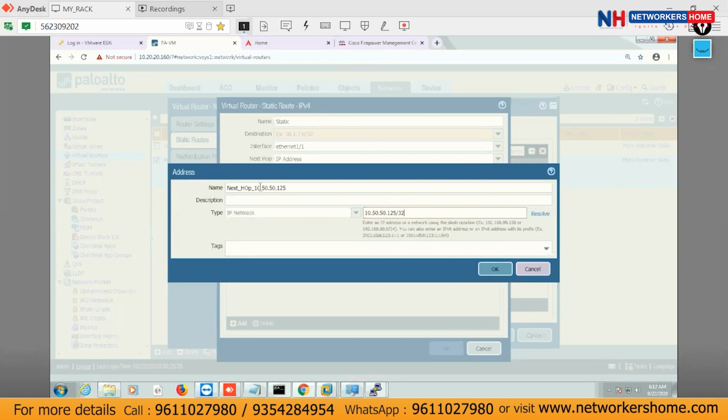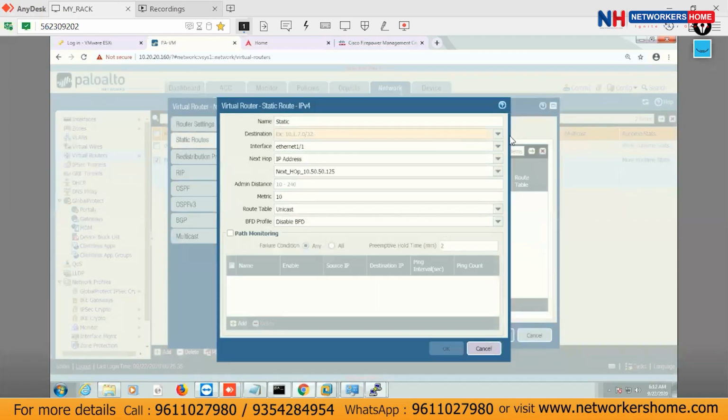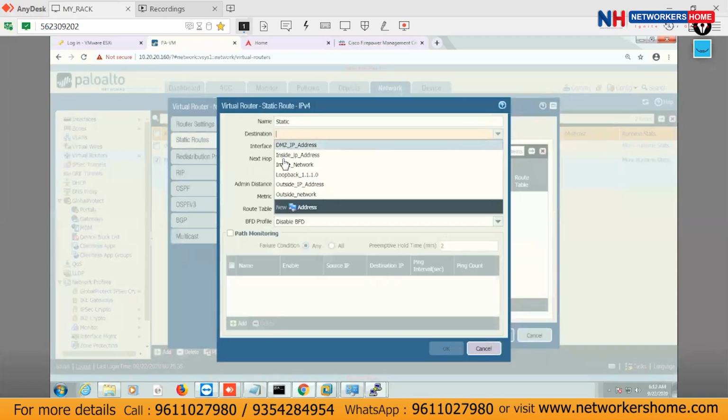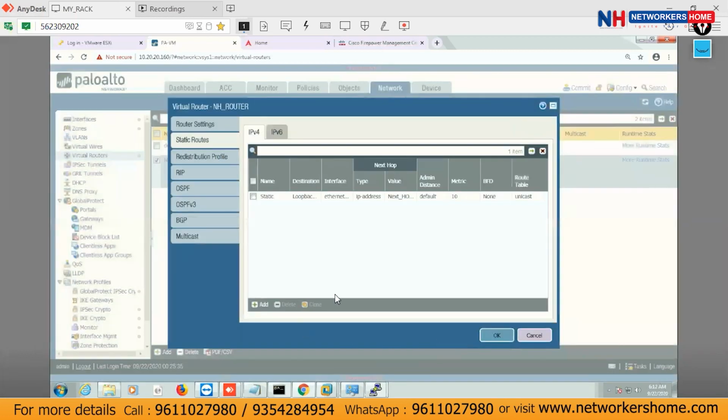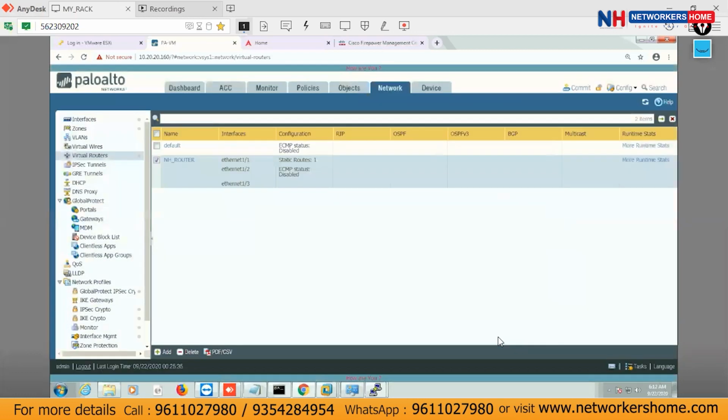So guys, see, this is the name only. This is not the IP. Where is the IP? This is the IP address. Okay, and make it okay. Then define here, one second, let me select it again. This is the loopback network here, and the next hop, this one, Ethernet, everything is done. If you are aware of AD, metric, route table and so on, you can modify all these things, and just make it okay.